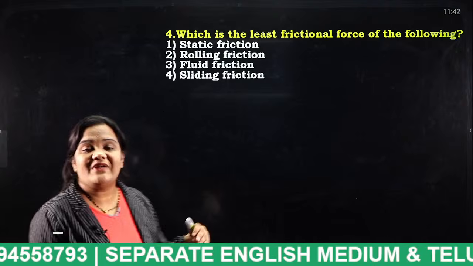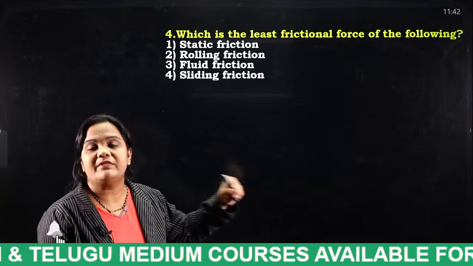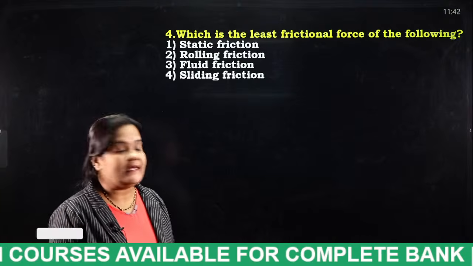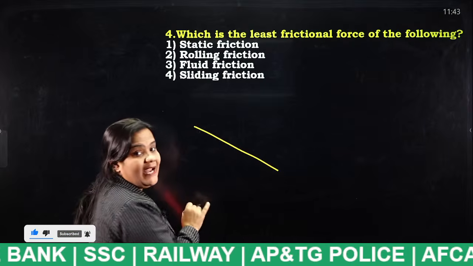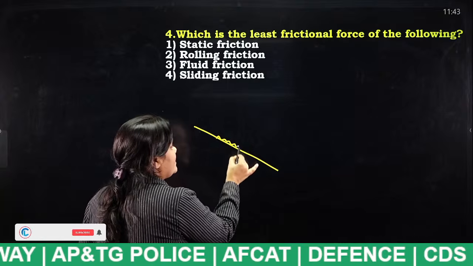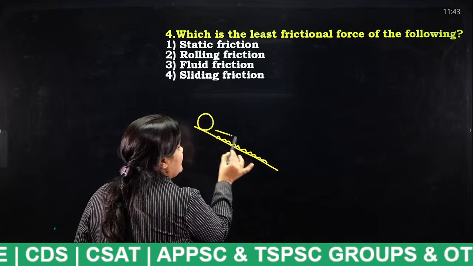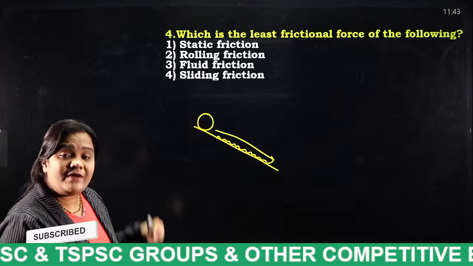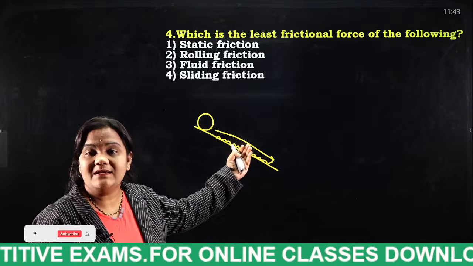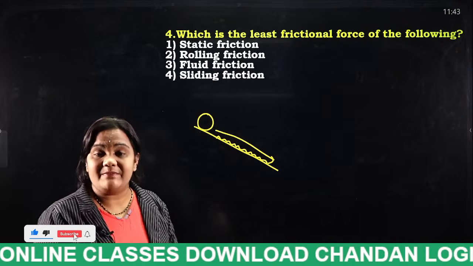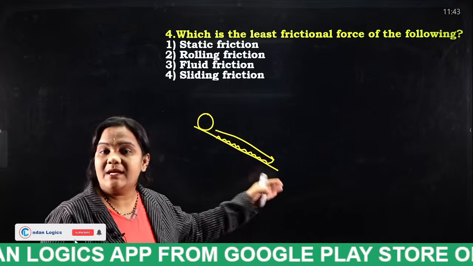So what is this? Static friction means nothing but the object will be constant, so there is no friction acting on the body. So static friction is not the answer. And next comes rolling friction. There is an inclined plane and there are some obstacles. If we push a ball through this inclined surface, even though the friction is there, when compared to sliding, the friction of this will be very little. That means this ball will travel very easily even though the frictional force acts upon that inclined plane.